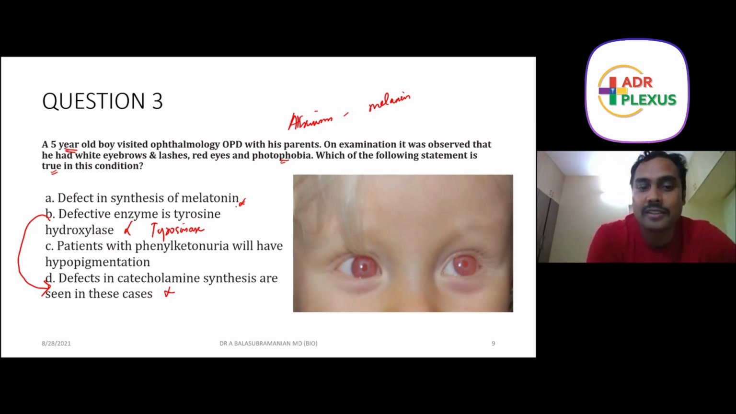So option number 1 is wrong, option number 2 is wrong, option number 4 is wrong. So which of the following statements is true? By ruling out these 3 options itself, you can come to the conclusion that option C is the right answer. You can choose this. Or if you know the subject, it says that